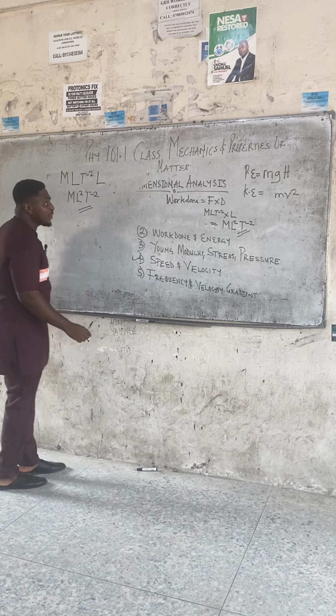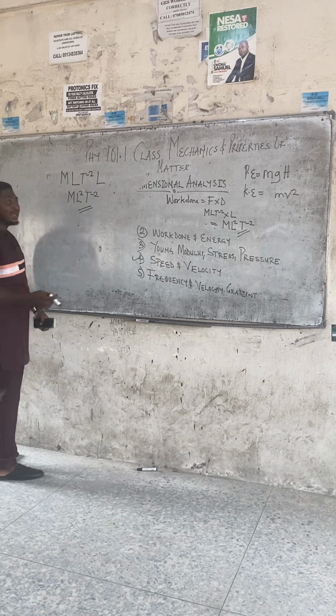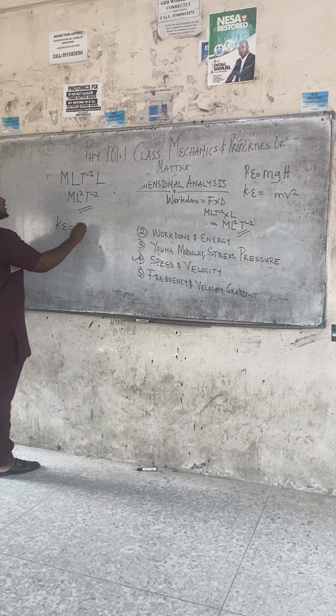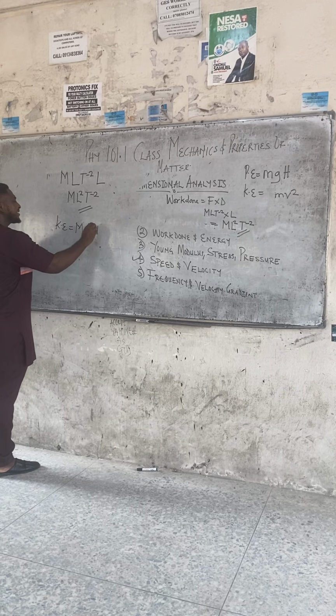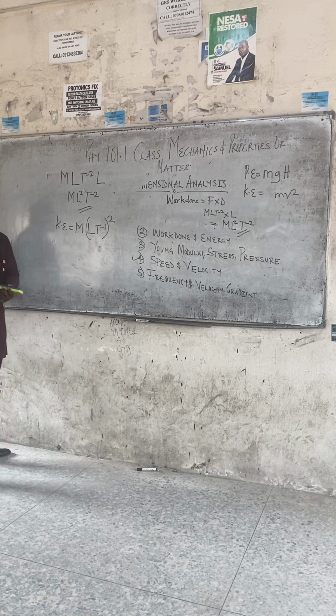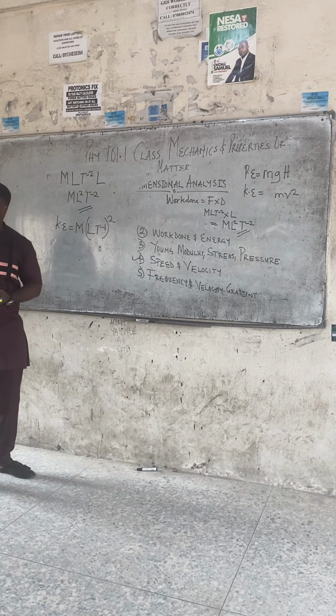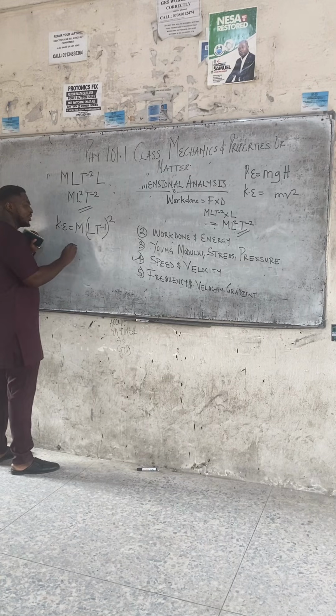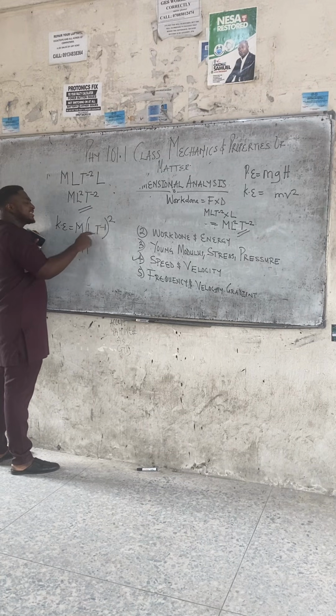Kinetic energy is mv squared. Of course, it's half mv squared, we know, right? But we have removed the half because half is negligible. Now, mv squared. M is mass. V is velocity, all squared. So what's velocity? LT minus 1. We have done velocity before, right? The dimension of velocity is LT minus 1, but you now square it. So LT minus 1 squared. This square affects everybody in the bracket.